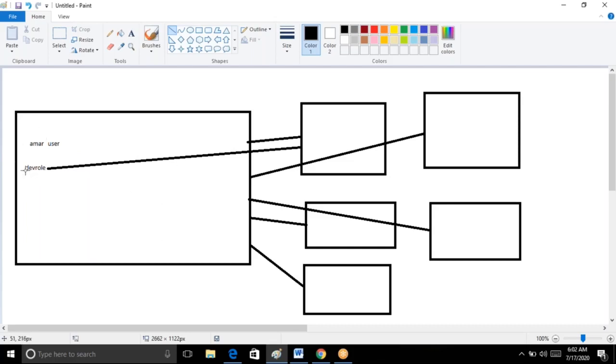Whatever the permission, if you have EC2 full access, let's assume that I attach this dev role to this Linux box. Whoever logged into this Linux box has to install AWS CLI here and do AWS configure, and no credentials are required now, because you already attached the role to this Linux box. Directly you can run AWS commands here. From the remaining boxes you cannot, because the dev role is attached to only this box. You can attach to multiple also, guys, but you have to attach from your AWS console.